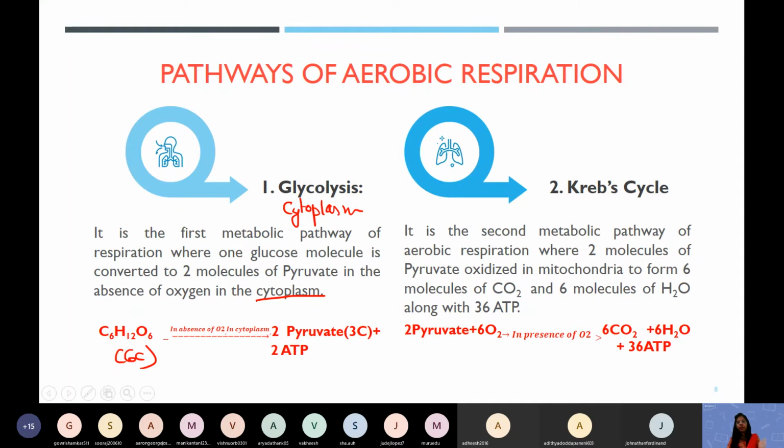After that, the pyruvate will enter the mitochondria. Mitochondria is there in every cell, and it is called the powerhouse of the cell, because it is doing cellular respiration and producing a lot of energy. The Krebs cycle is the second metabolic pathway of aerobic respiration, where 2 molecules of pyruvate are oxidized in the mitochondria to form 6 molecules of carbon dioxide and 6 molecules of water and 38 ATP. So this is happening in the mitochondria.